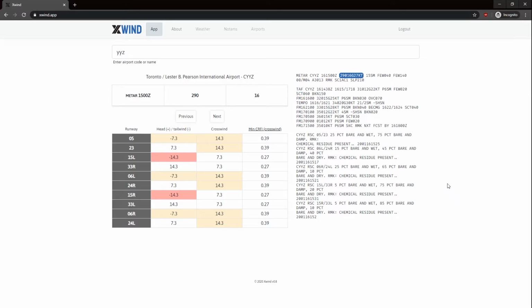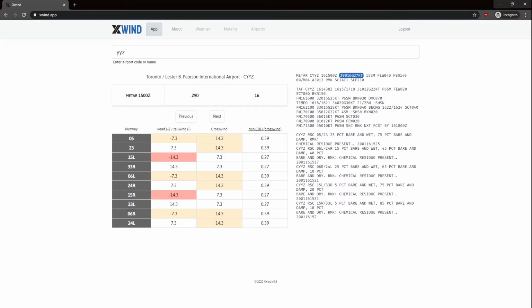So let's go to the left-hand side here. There's Toronto Airport, and as you can see, similar to what I just said, 15 Zulu, 290 at 16 knots, gusting at 27. So you can see 290 at 16. The 27 is not here because it will be much more complicated. There's no point, and I'll show how to work around it, but it's not exactly required most of the time to use the gusts. Anyway, legally speaking, it's not exactly required.